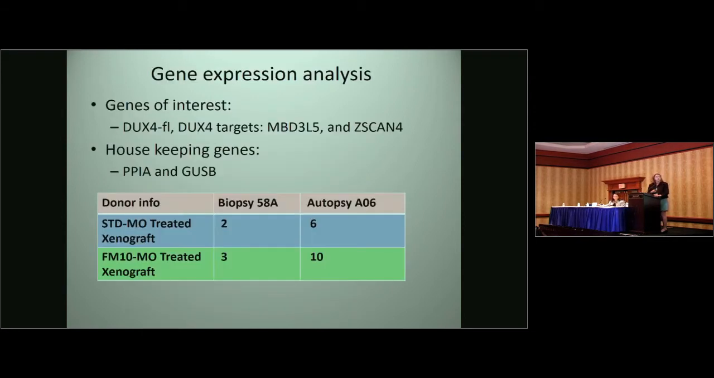And we looked at genes including DUX4 full length and DUX4 target genes, MBD3L5 and ZSCAN4, in comparison to housekeeping genes. And we looked at xenografts which came from living donors as well as ones that came from an autopsy and treated with standard morpholino or FM10 morpholino. And these are just the numbers of xenografts used in these experiments.